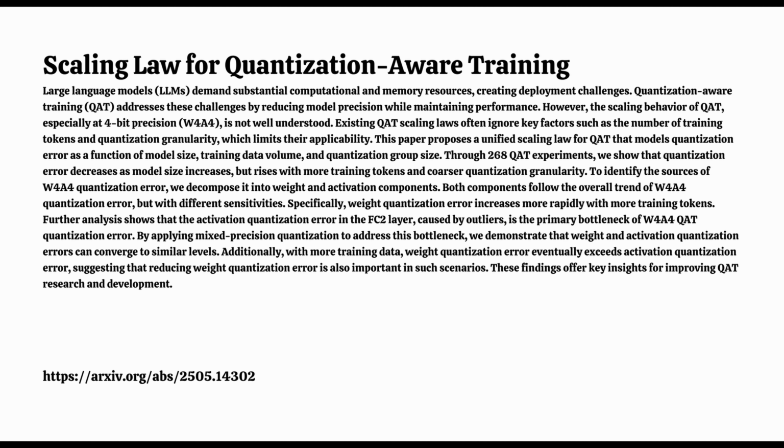All right, let's get into it then. This new unified scaling law they propose, what's different about it? Well, earlier attempts often just focused on model size, maybe data. This new one explicitly brings in model size, N, the number of training tokens, D, and this granularity factor, G. Granularity, G. What does that represent exactly? It's about the size of the block of numbers you quantize together. Finer granularity means smaller blocks.